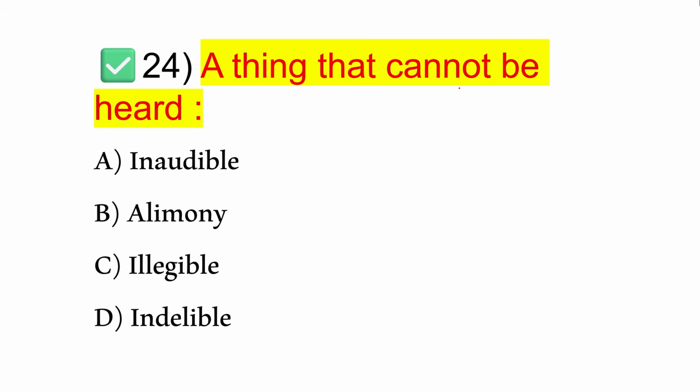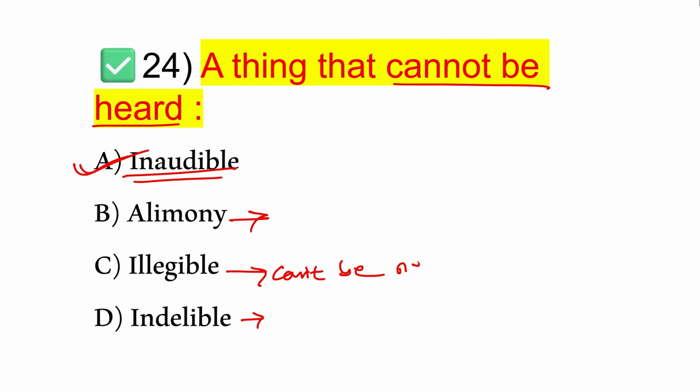Next. A thing that cannot be heard. Right answer is option A, inaudible. Look at the other options. What is alimony? So alimony generally suggests money given after divorce. That is alimony. Okay. And the word indelible means something that cannot be erased. That is indelible. Now what is illegible? Illegible means cannot be read. Okay. Cannot be read. That is called illegible.